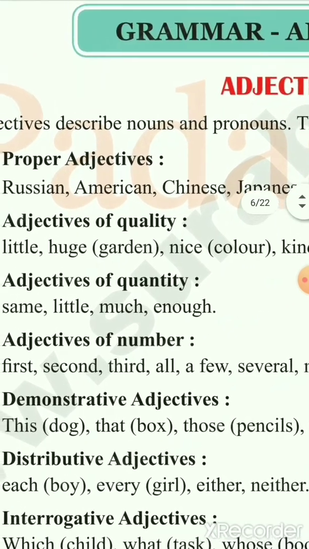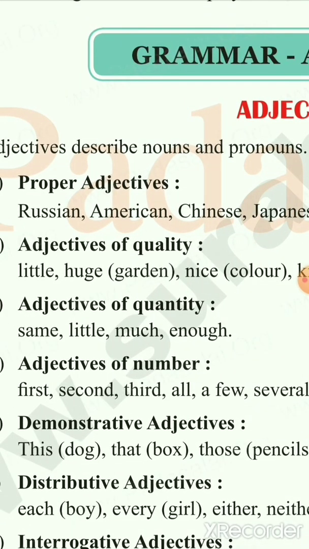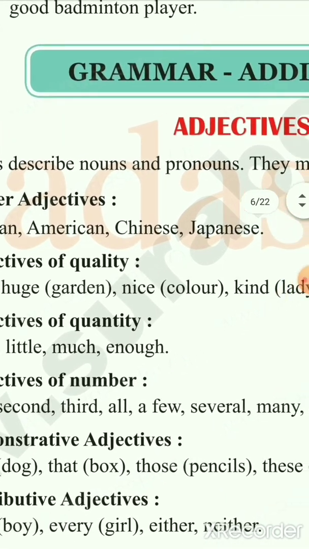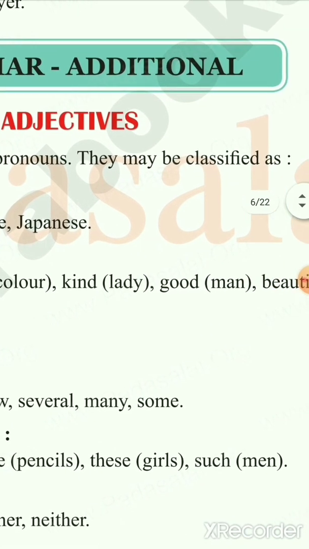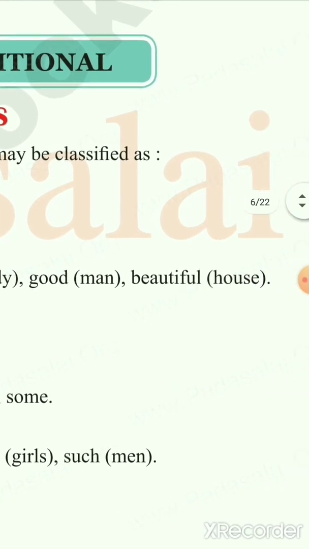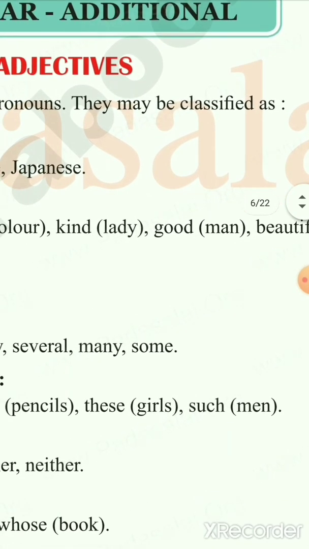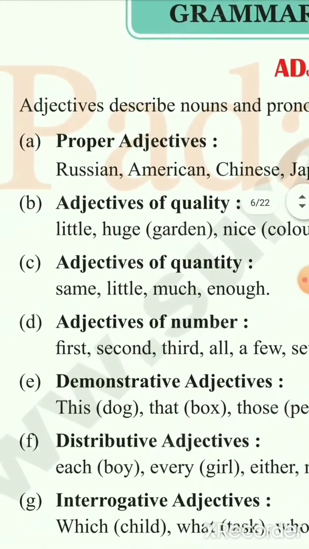It represents the quality of something. So you will say the rice is little. The garden is so huge. It is nice in color. She is a very kind lady. He's a very good man. It is a beautiful house. So something which tells the quality of the subject. If we refer to some quality of the subject, it is called an adjective of quality.